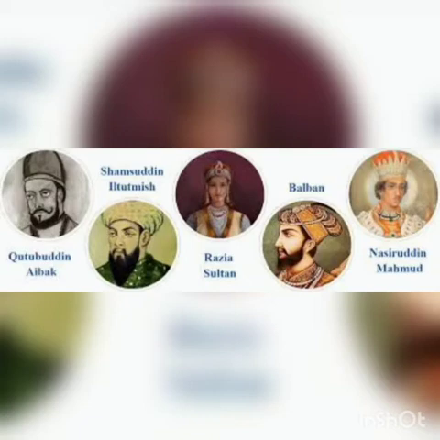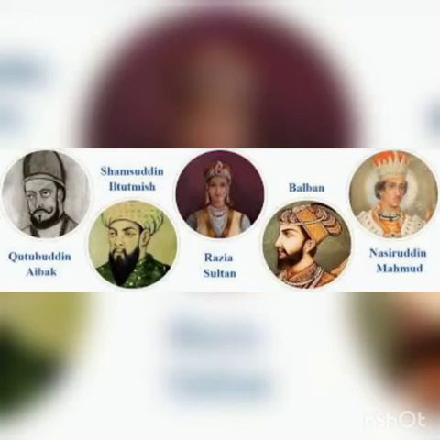After Qutbuddin Aibak, Shamsuddin Iltutmish ruled. After his rule, he was succeeded by his daughter Razia Sultan, the first and last female sultan. Then after Razia Sultan's death, her brother Nasiruddin Muhammad ruled. During his rule, Balban controlled the administration. Who opposed? This Balban. He opposed whom? He opposed the 40 nobles.